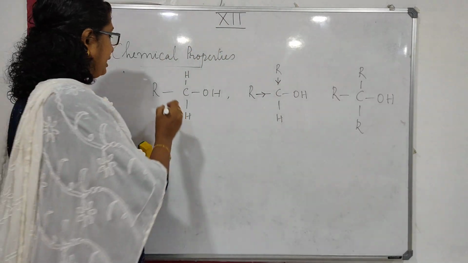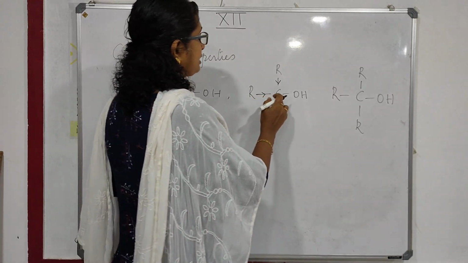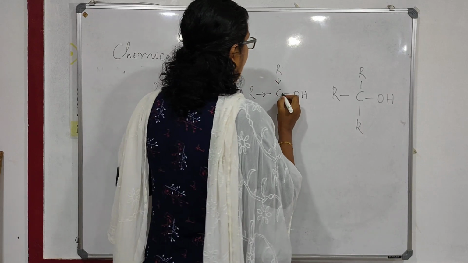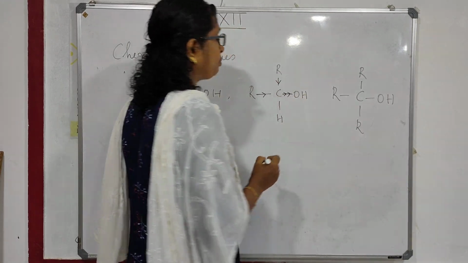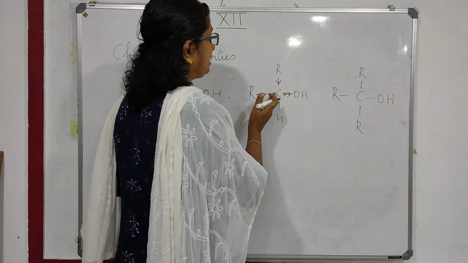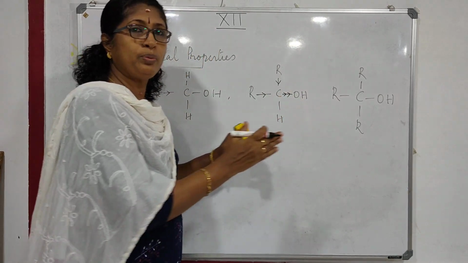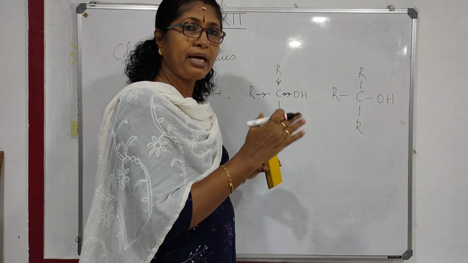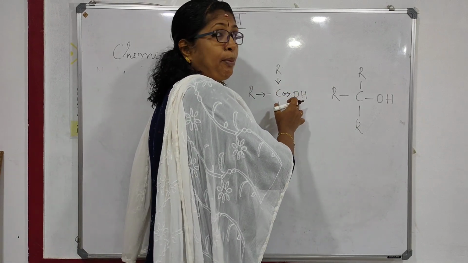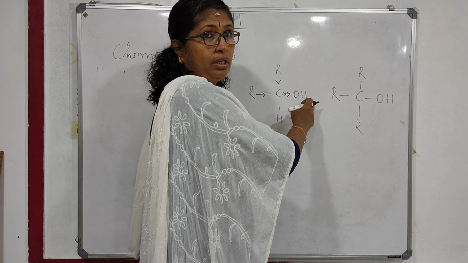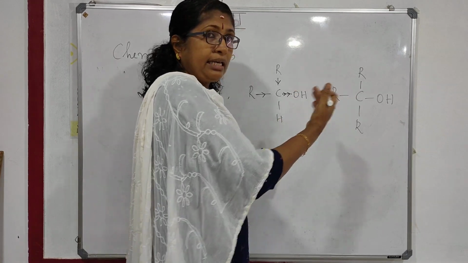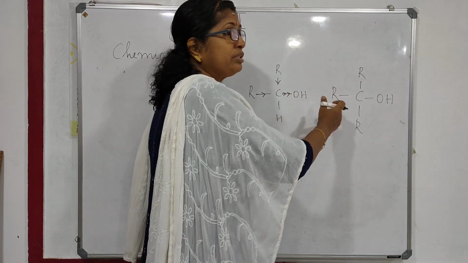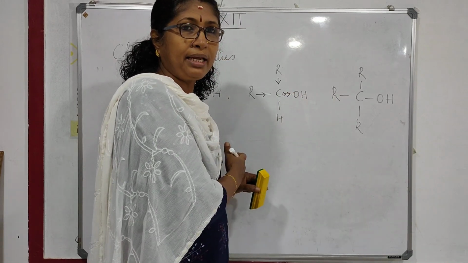The electron density around the carbon atom becomes more, and since oxygen is more electronegative, this electron density is shifted more towards oxygen. So the electron density around oxygen will become more, decreasing the polarity of the OH bond. That means oxygen now cannot accept more electron density from hydrogen. So it cannot lose hydrogen as easily as a primary alcohol.